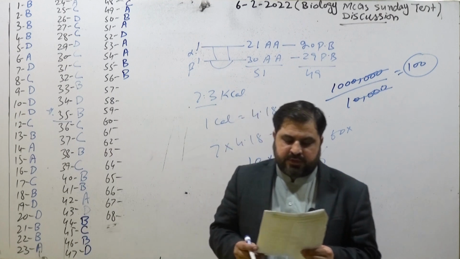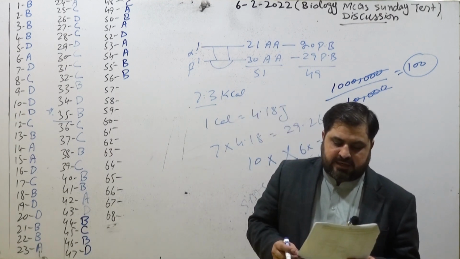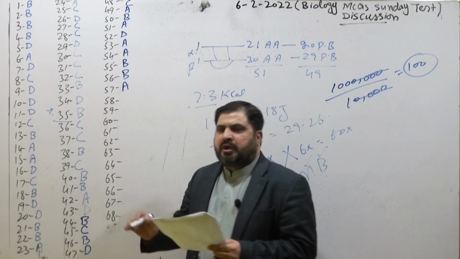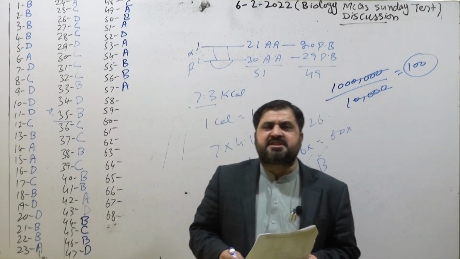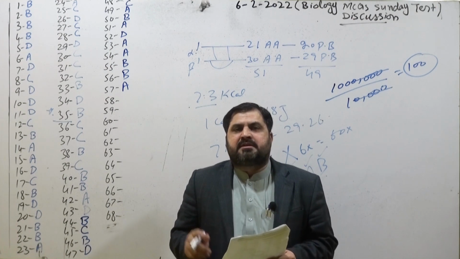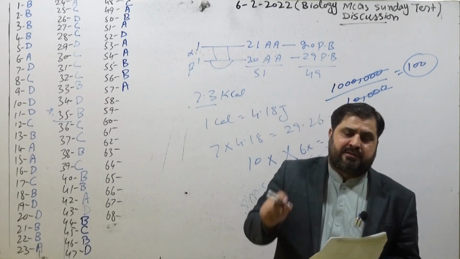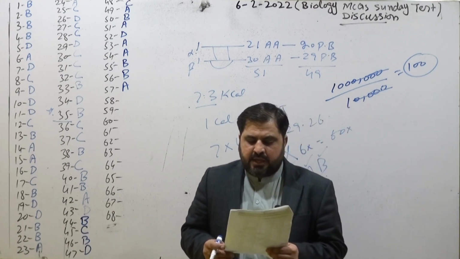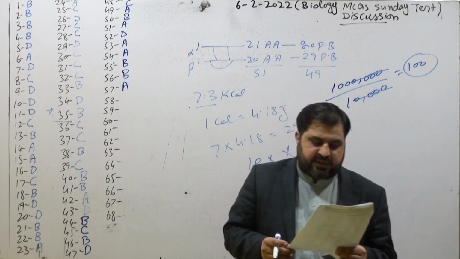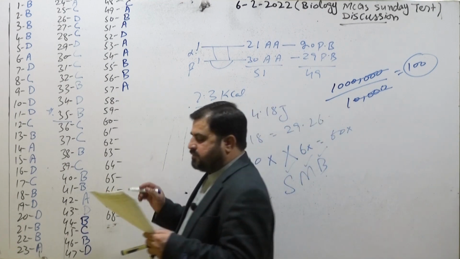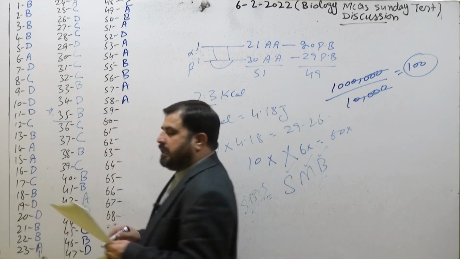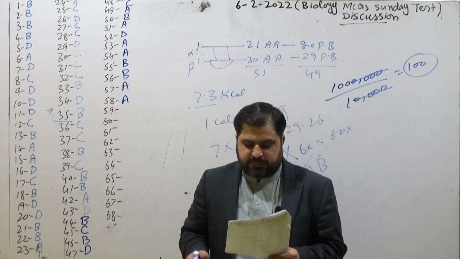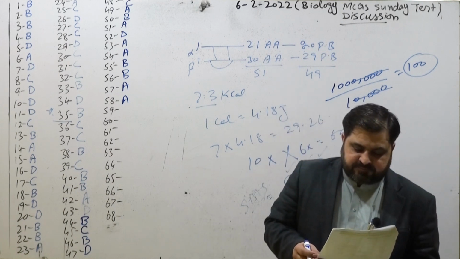Coming toward the next MCQ, 57. Two chromatids in a chromosome are held together by the centromere. Centromere is also called the primary constriction. It joins the two chromatids together, but the kinetochores are the proteins which hold the kinetochore fibers. Coming toward the next MCQ, that's 58. What is the shape of Ubictrum isolatum? That's a rod shape. That's actually Ubictrum isolatum, dated to 3,500 million years ago. That's a bacteria, and they have a rod shape.